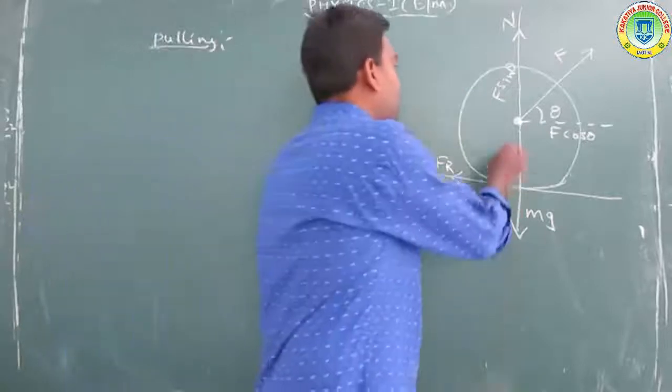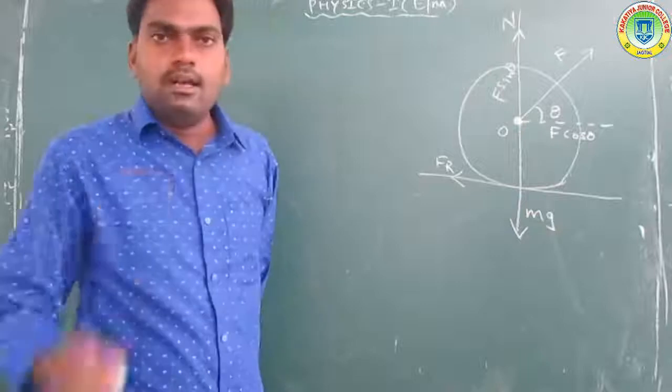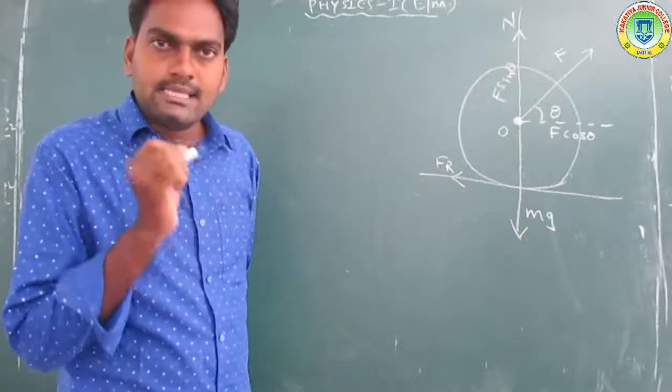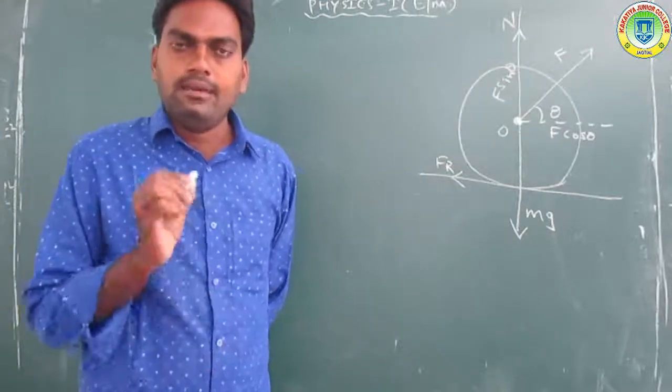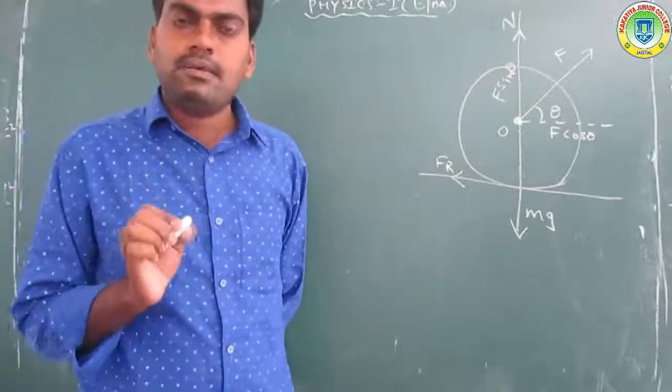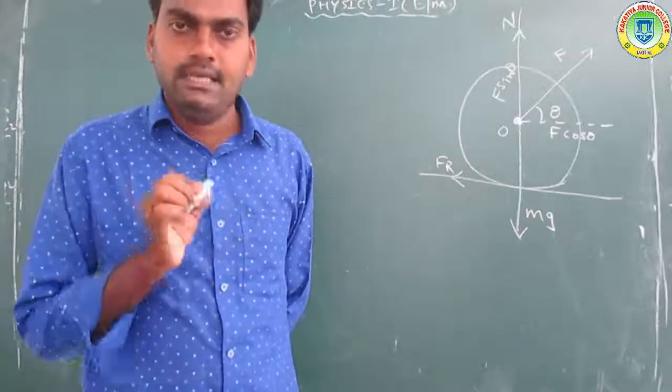Now clearly observe here. First of all, the land roller is placed on a horizontal surface of the earth.